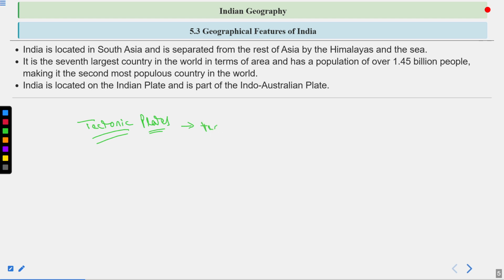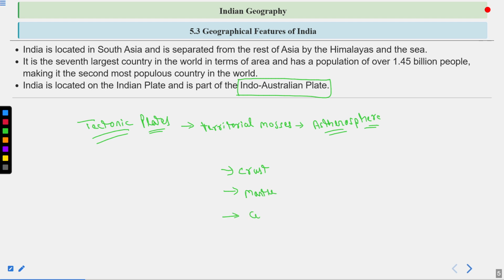Tectonic plates are the territorial masses on the asthenosphere. Now, what do we mean by the asthenosphere? Let's look at this also, then only you will be able to understand why we call India a part of the Indo-Australian plate. At the top, the earth has the crust, then the mantle, and then the core.